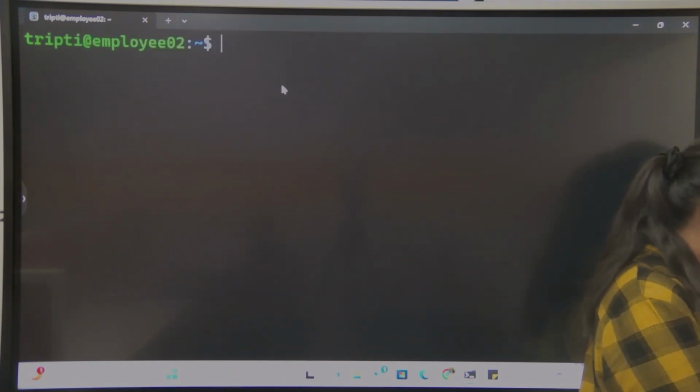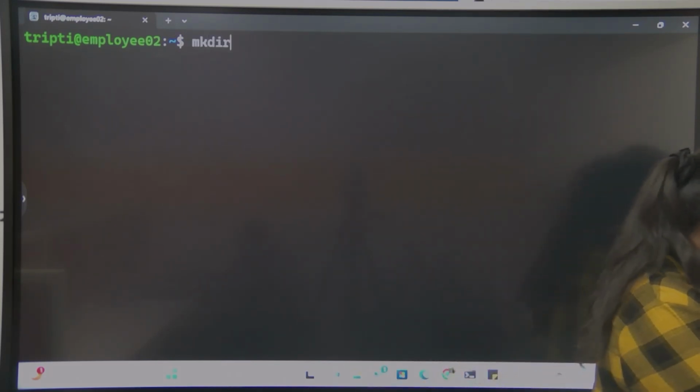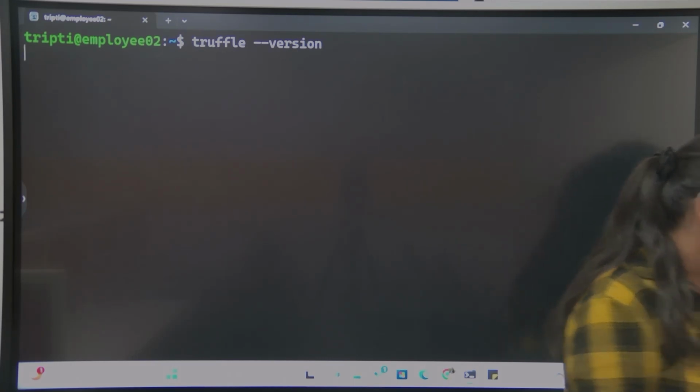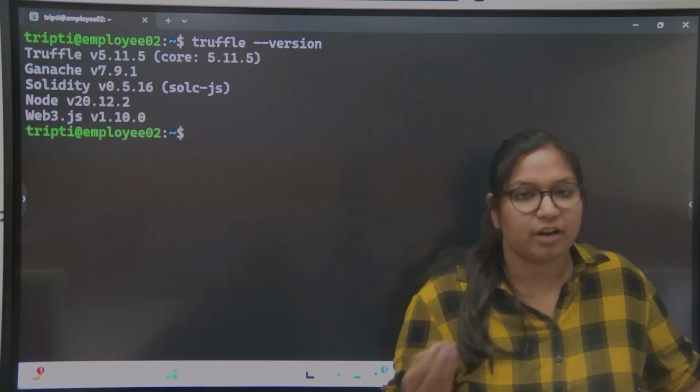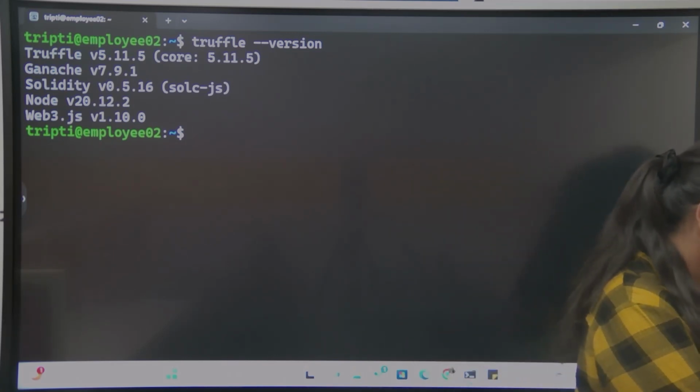Okay. So we'll create a new directory first, or before that, we can check the truffle version. We'll be using truffle for compilation and deployment of our project or smart contract.